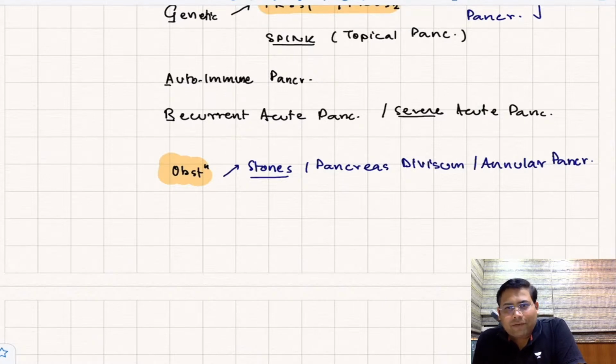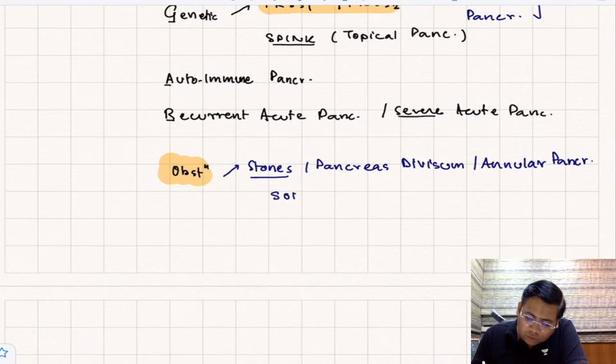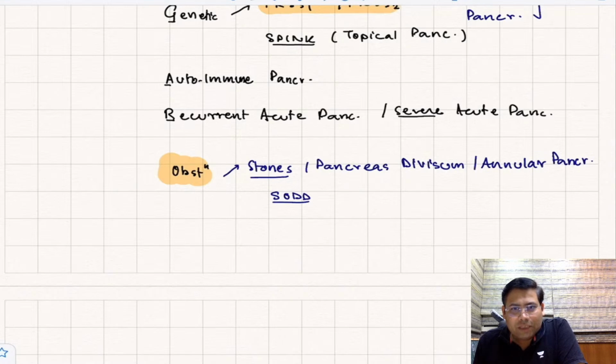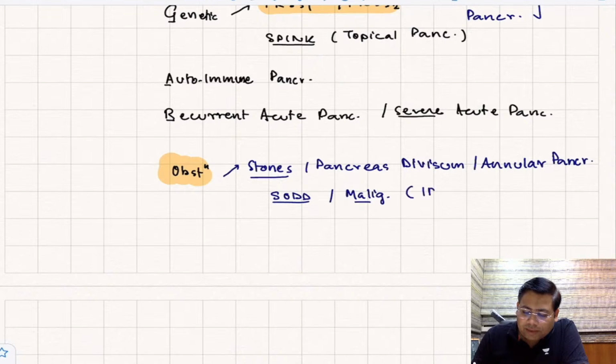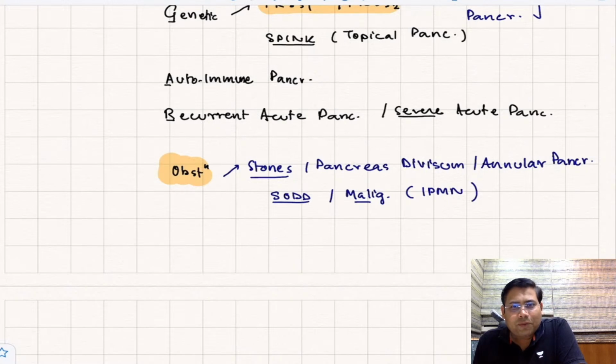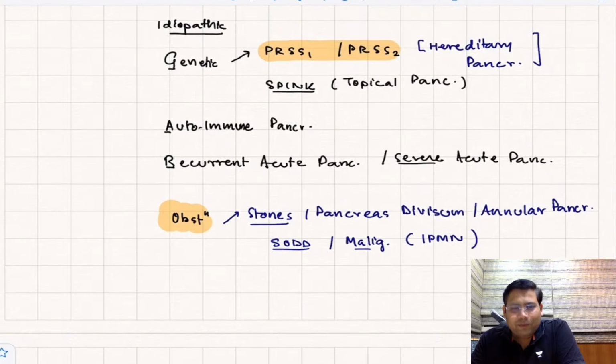What are the other things that we have? I hope you must have heard of SOD. Have you heard of SOD? Answer is sphincter of Oddi dysfunction. And there is one malignancy also which is associated with chronic pancreatitis. Can you tell me that malignancy? Have you heard of IPMN, intraductal papillary mucinous neoplasm? Intraductal papillary mucinous neoplasm of the pancreas is associated with this obstruction.